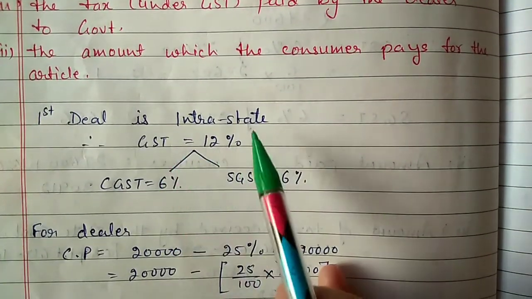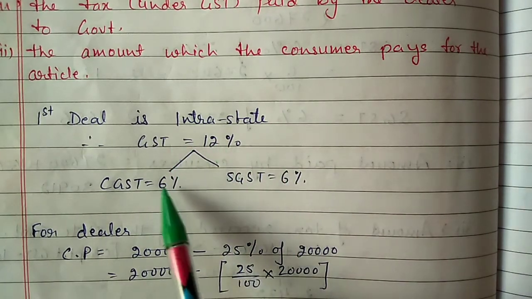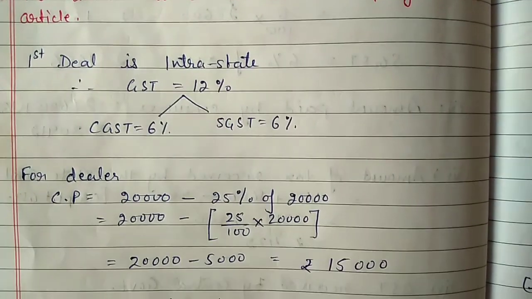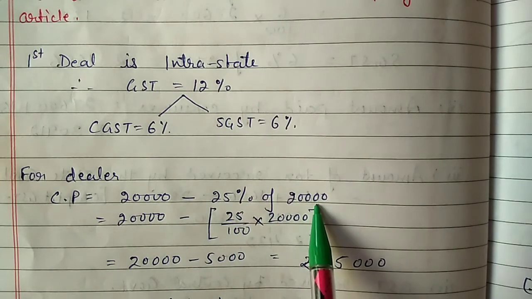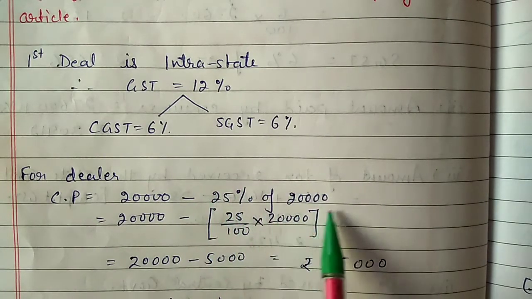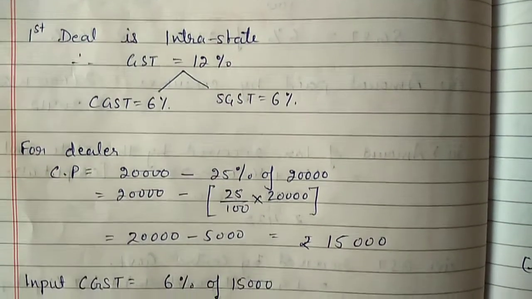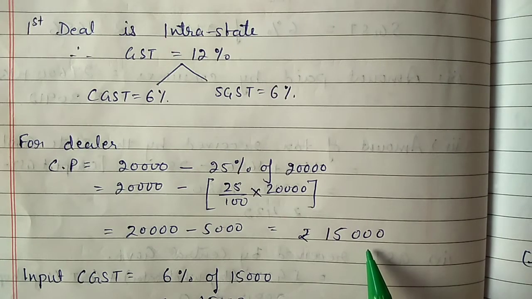So first deal is here intra-state. So GST 12% will divide half, 6% as CGST, 6% as SGST. So for dealer, cost price is 20,000 minus 25% of 20,000 because he is getting 25% discount. Discount means we have to subtract. So 20,000 minus 5,000, 15,000 is here cost price for dealer.